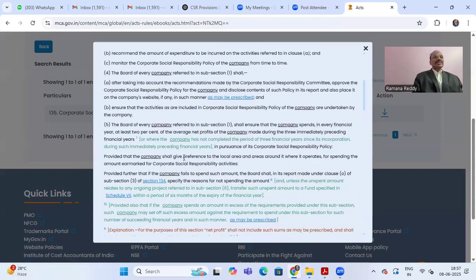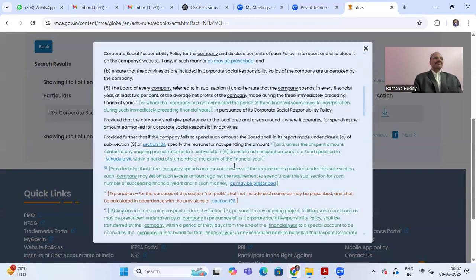We are in subsection 5. This is 2% of the average net profits of the company made during the 3 immediately preceding financial years in pursuit of its CSR policy, provided that the company shall give preference to the local area and areas around it where it operates. This is a preference for spending the amount earmarked for corporate social responsibility activities.